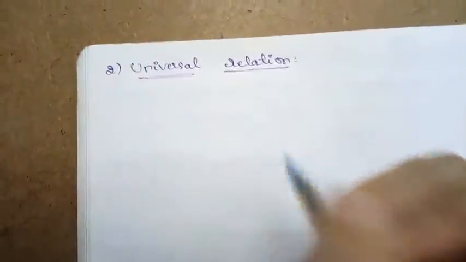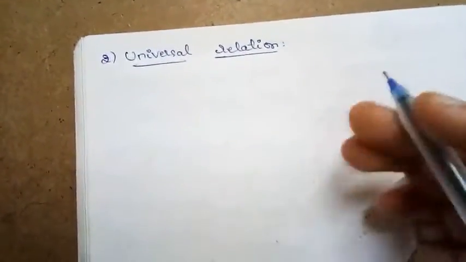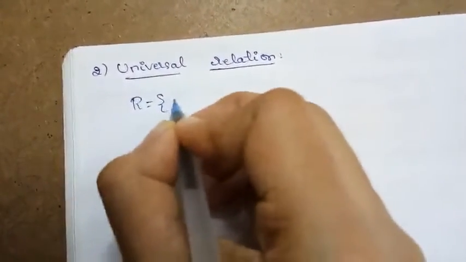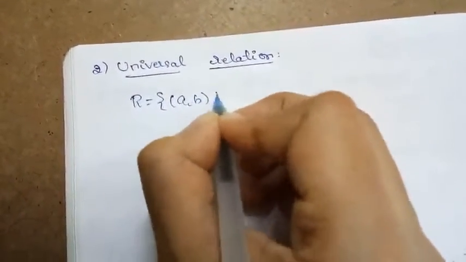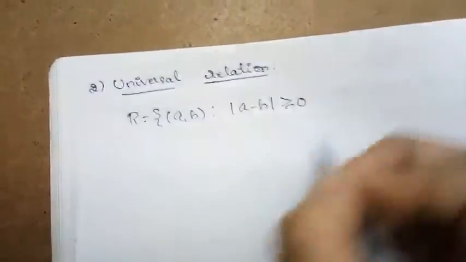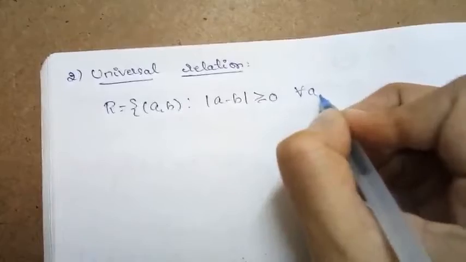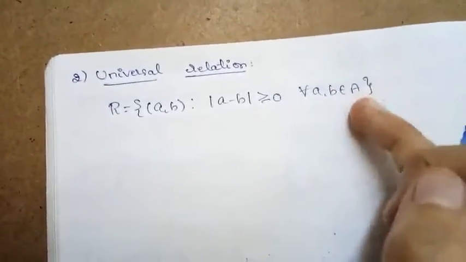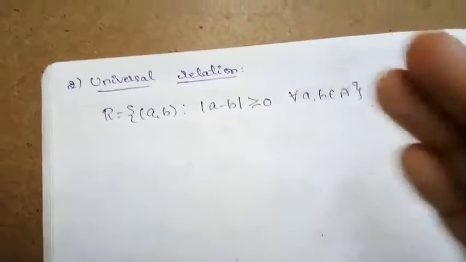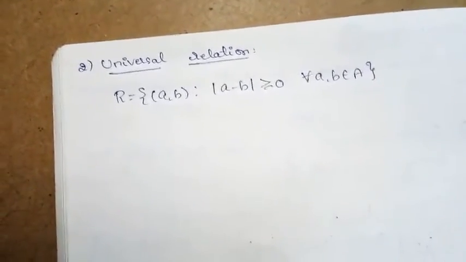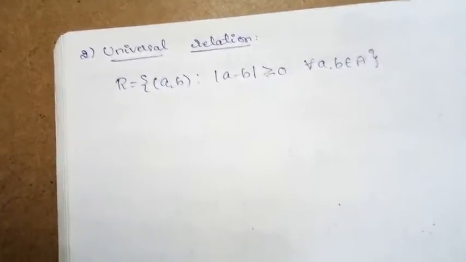The next type of relation is the universal relation. Suppose I define the relation R = {(a, b) : |a - b| >= 0} for all a, b belonging to set A. As I said, our set A is {1, 2, 3, 4}, and A cross A has all those 16 elements, that is our major Cartesian product.